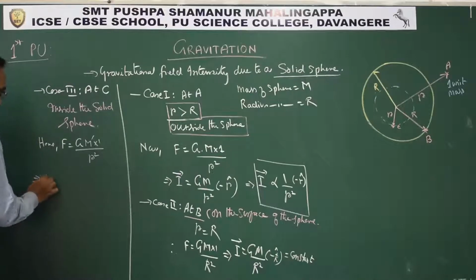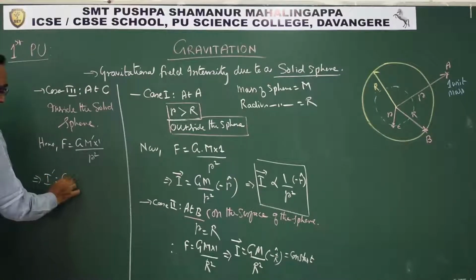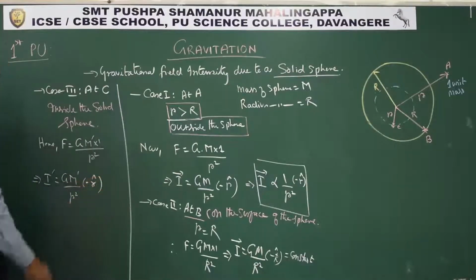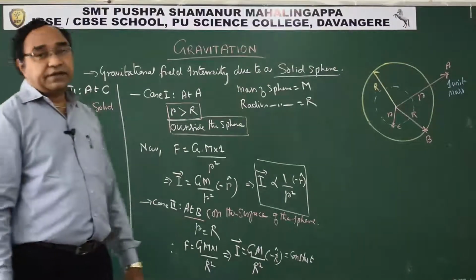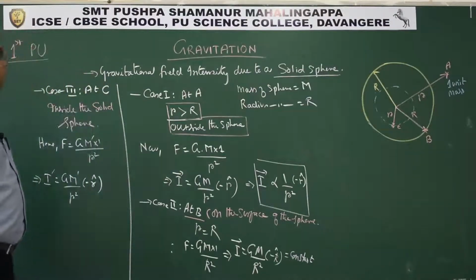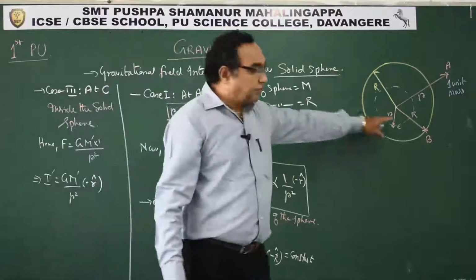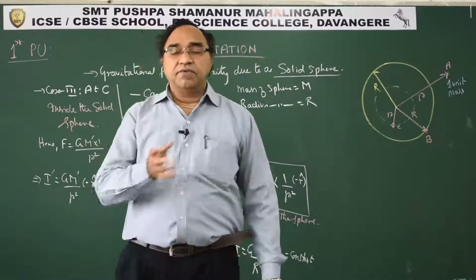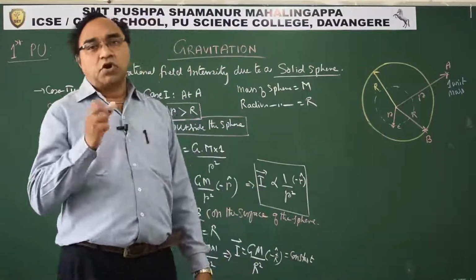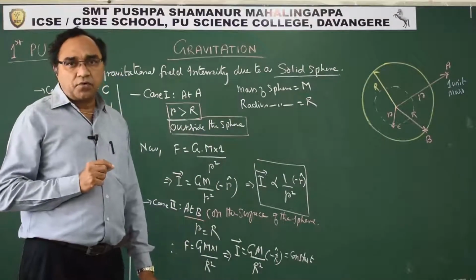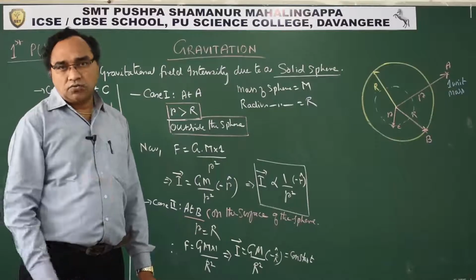So this means intensity will be G M dash upon r square, and we have the unit vector. Now how much will be M dash? This is a solid sphere. Let us say we were taking the case of the shot put. The density of the material is going to remain constant throughout.